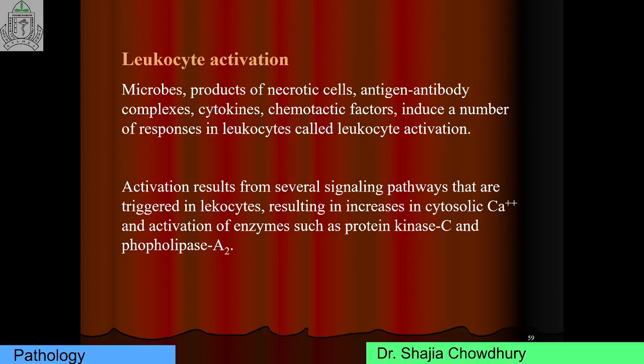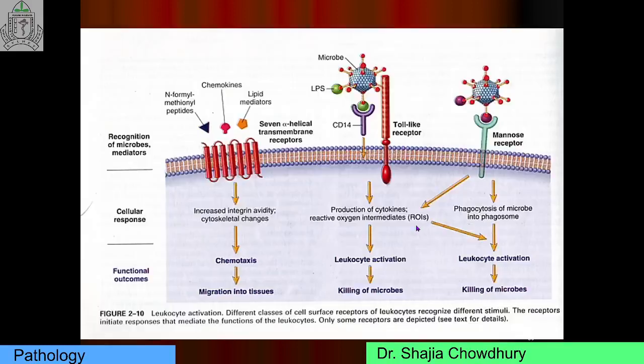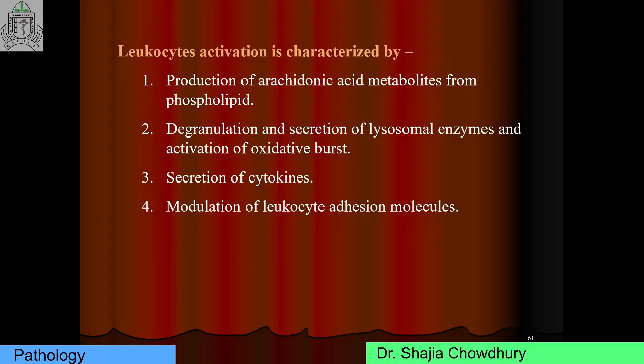Activation results from several signaling pathways that are triggered in leukocytes, resulting in increased cytosolic calcium and activation of enzymes named protein kinase C and phospholipase A2. These enzymes are very important for production of chemical mediators or arachidonic acid metabolites. Leukocyte activation is characterized by production of arachidonic acid metabolites from phospholipid, degranulation and secretion of lysosomal enzymes, activation of oxidative burst, secretion of cytokines, and modulation of leukocyte adhesion molecules.